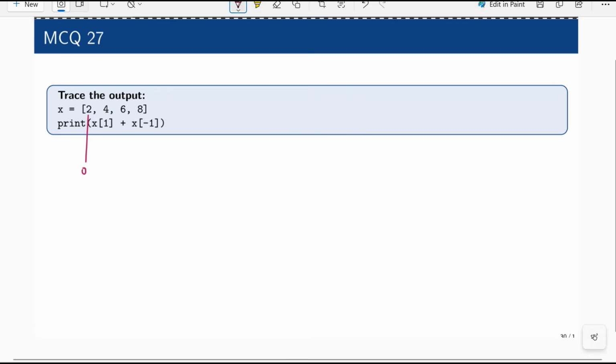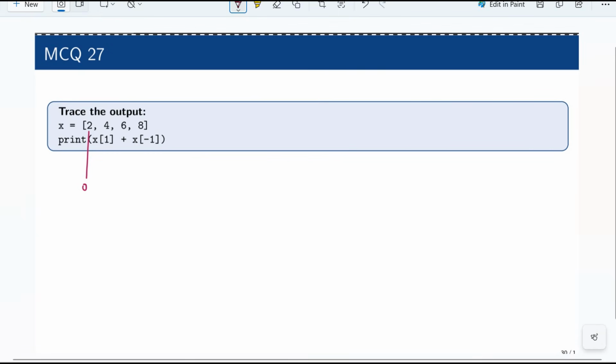This is the 0 index, this is the 1 index, this is the second index, and this is the third index. So you have to take the value at index 1, and x of minus 1 means the last index.